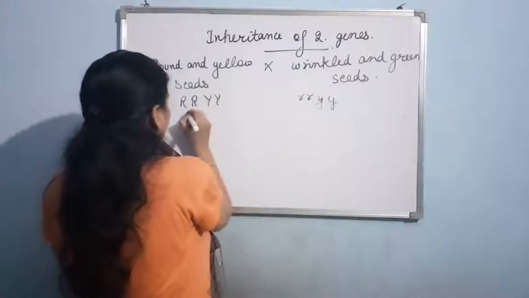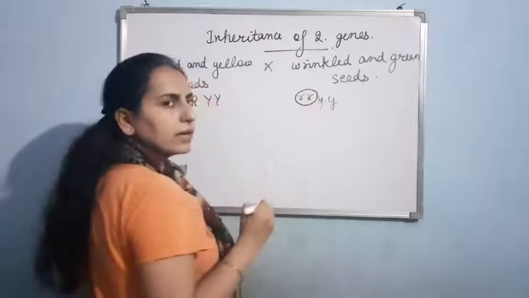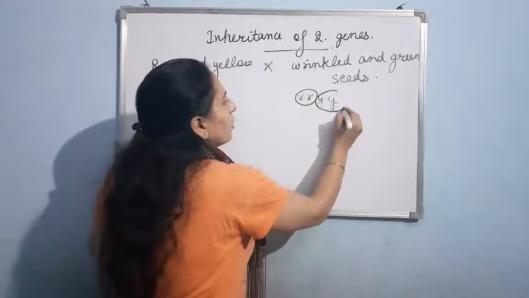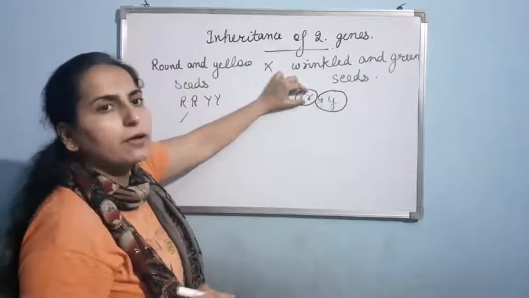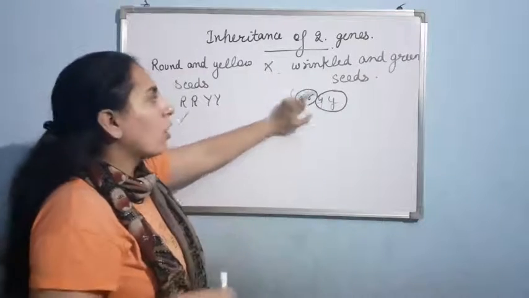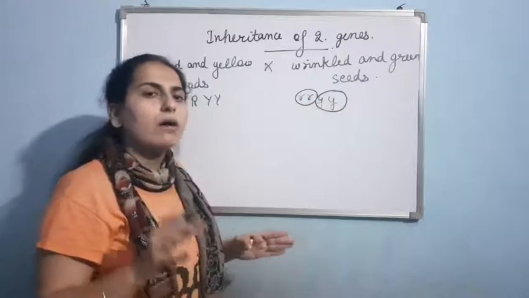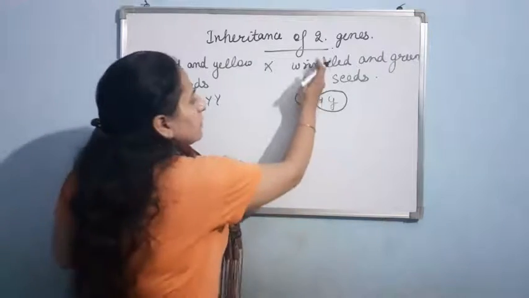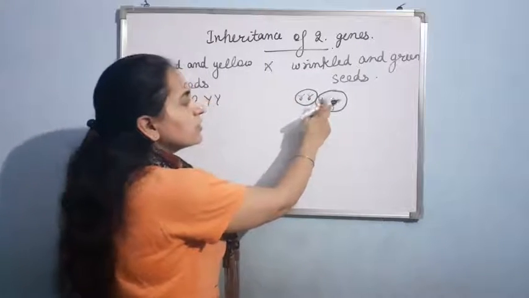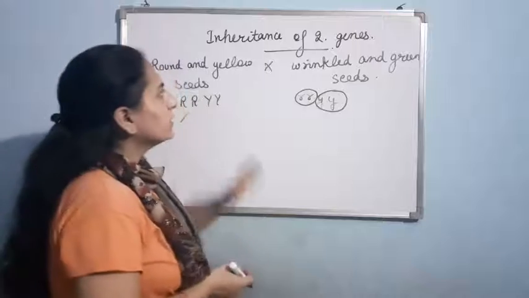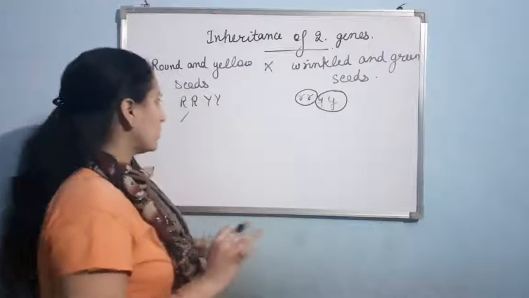Now remember one thing, this is a pair of allele and this is a pair of allele. So basically the segregation of this pair of allele is independent of this pair of allele. Clear? This is known as law of independent assortment. The segregation of this pair of allele is independent of the segregation of this pair of allele. Clear? And with the help of this cross, I'll also prove this third law of Mendel, that is law of independent assortment.